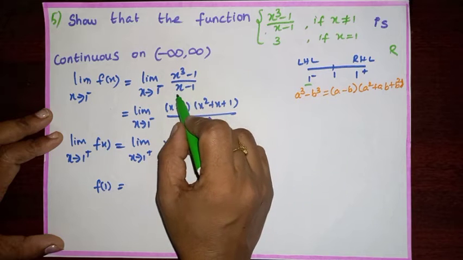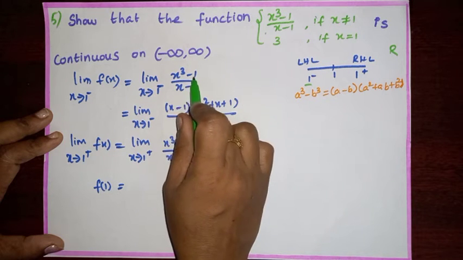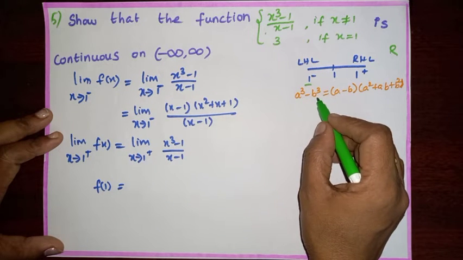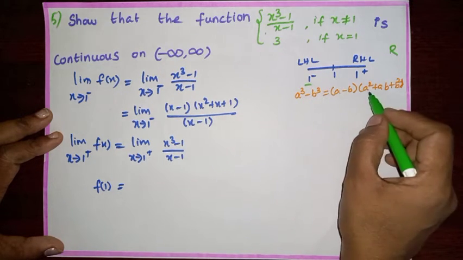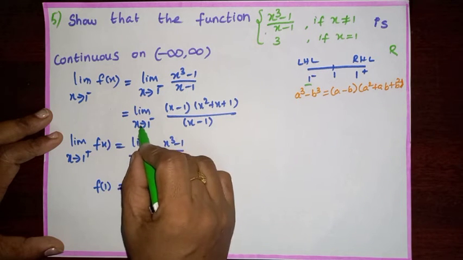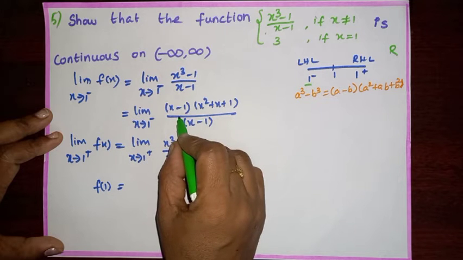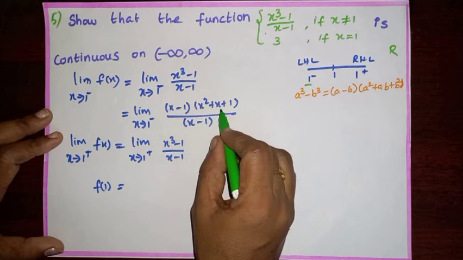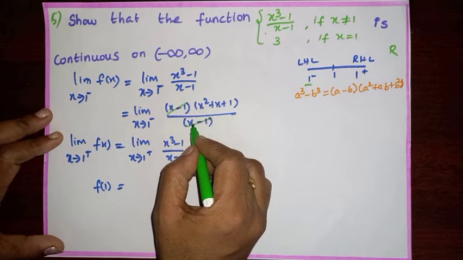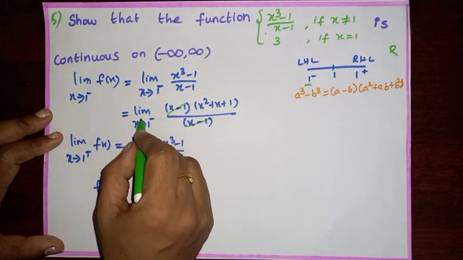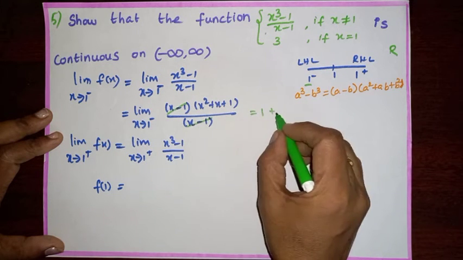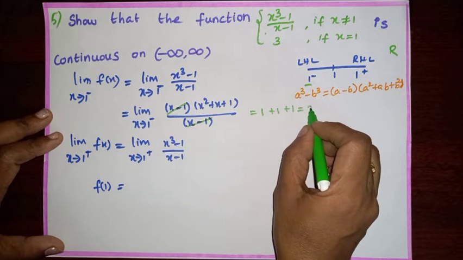In the numerator x³ − 1, we are going to expand by using the identity a³ − b³ = (a − b)(a² + ab + b²). So the limit x tends to 1 negative (x − 1)(x² + x + 1)/(x − 1). X − 1 will be cancelled. Now substitute x as 1. Then we get 1² as 1, plus x as 1, plus 1, which is equal to 3.